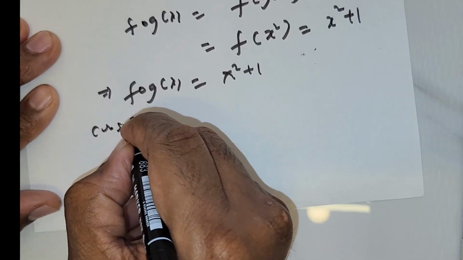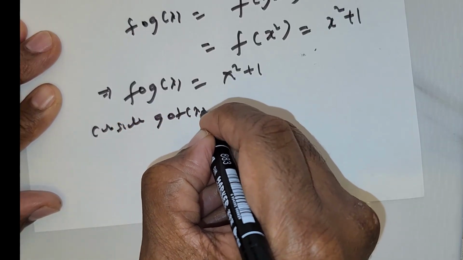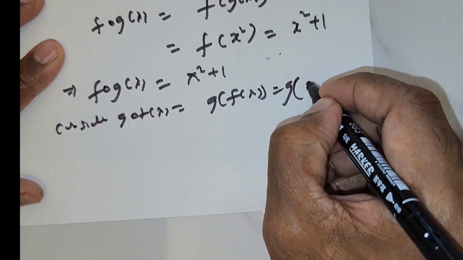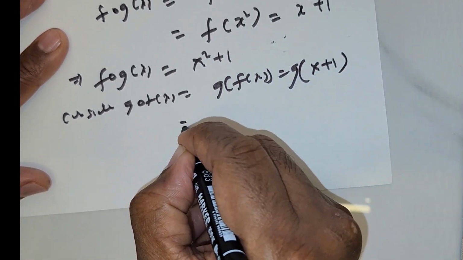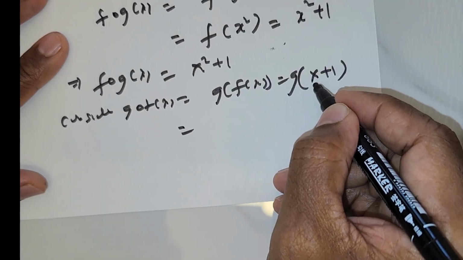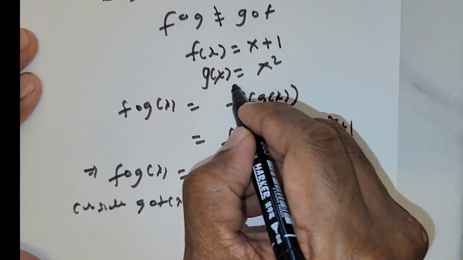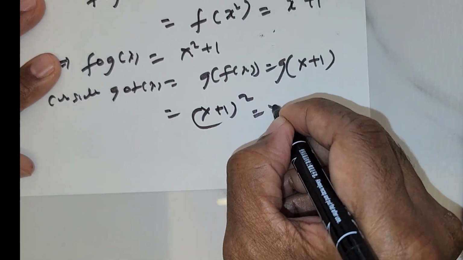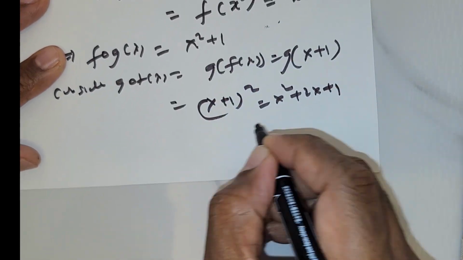Now consider g composition f of x, which is g of f of x, which is g of x plus 1. If I execute this operation, this gives me (x + 1) the whole squared, which is x squared plus 2x plus 1.